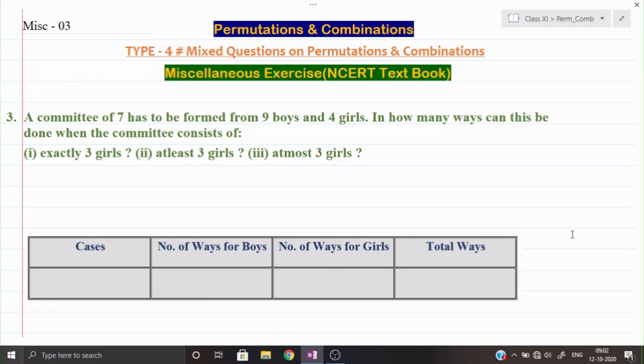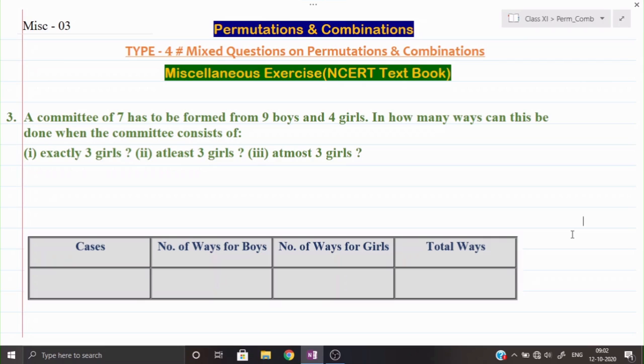Question number 3 is a very important question, and in this question you will learn a new way of solving questions of combination as well. Let us see what is given in the question. A committee of 7 has to be formed from 9 boys and 4 girls. Total 9 boys and 4 girls are given, and from that group we have to select any 7 persons.